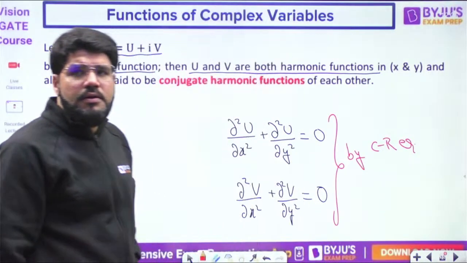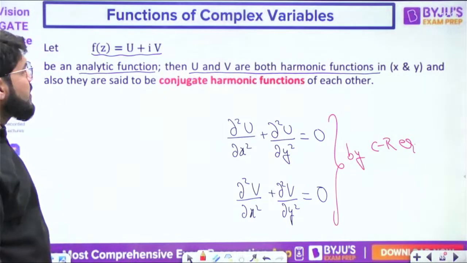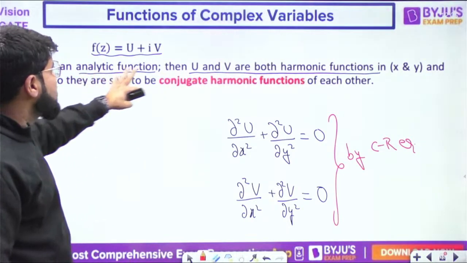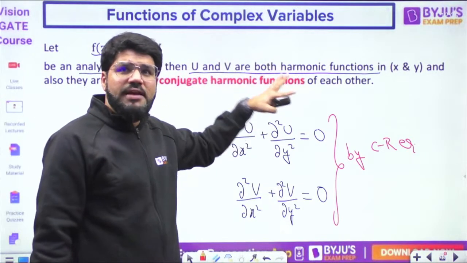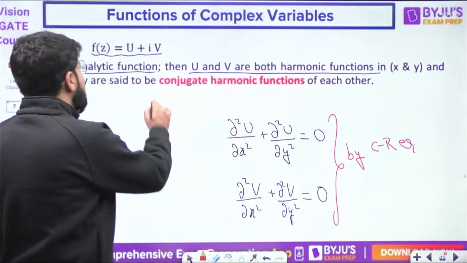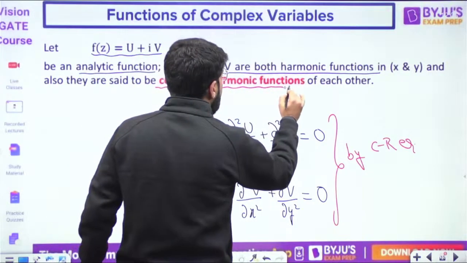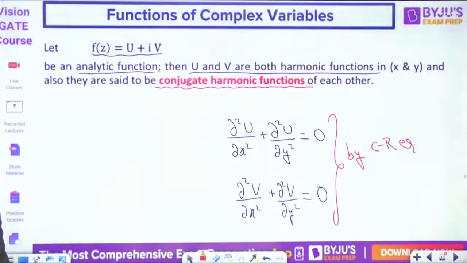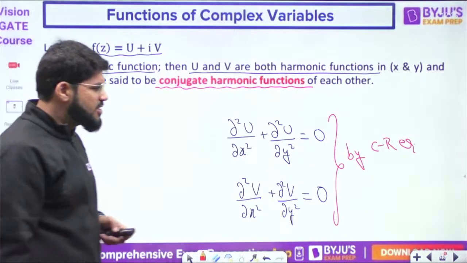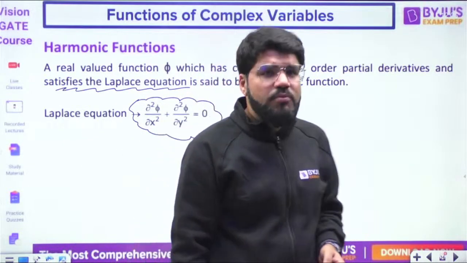So whenever f(z) is an analytic function, both u and v individually are harmonic functions, and they are also said to be conjugate harmonic functions of each other.